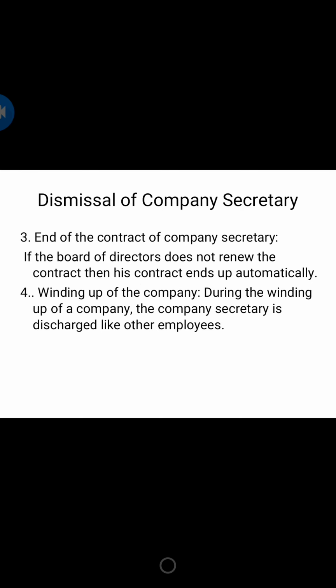Then the next is dismissal of company secretary on the ground of end of the contract of the company secretary. End of contract. What does it mean, end of contract?